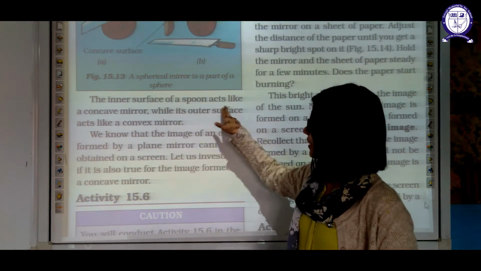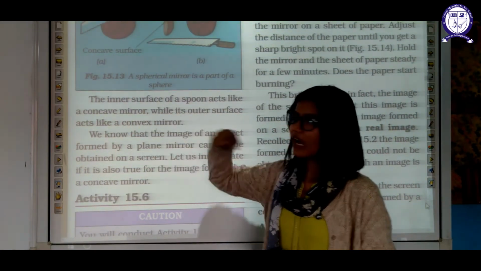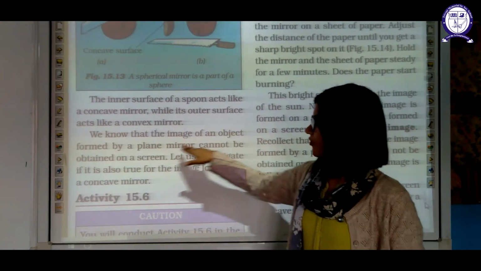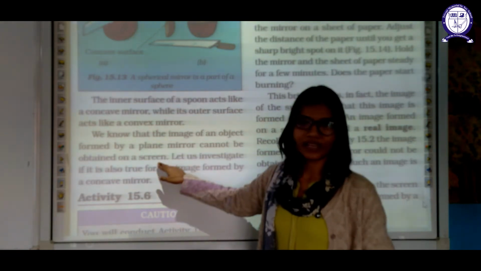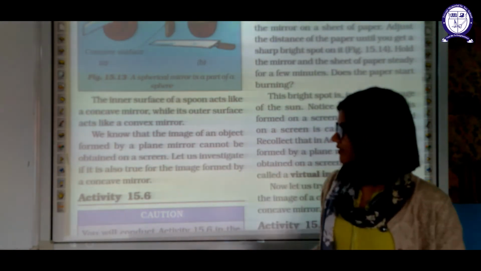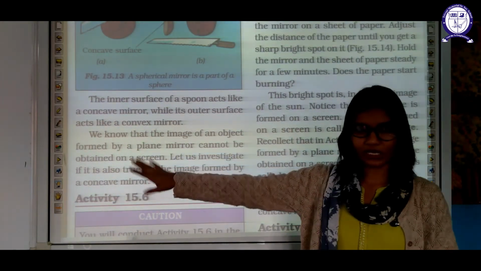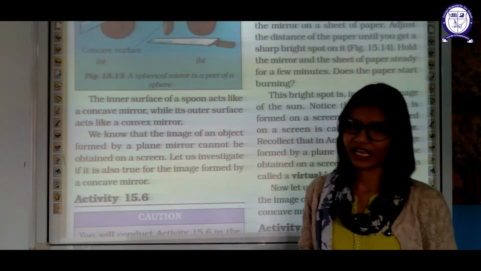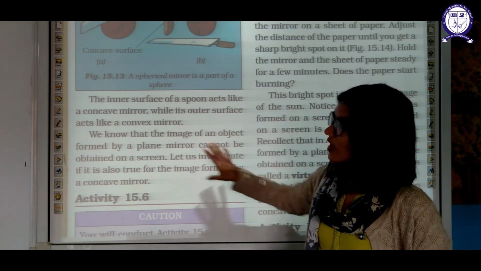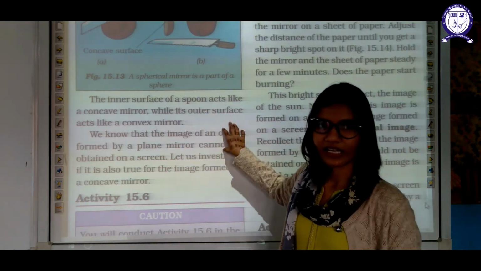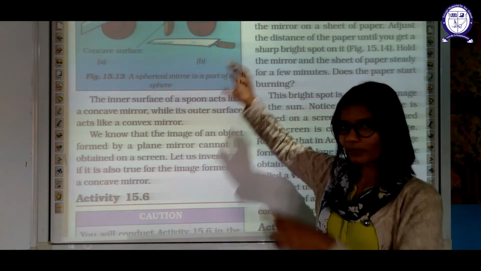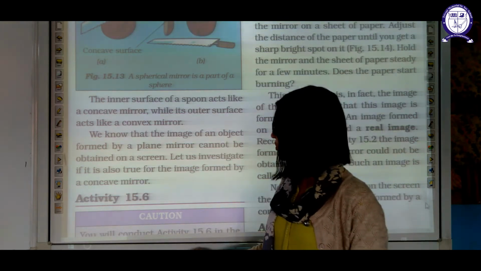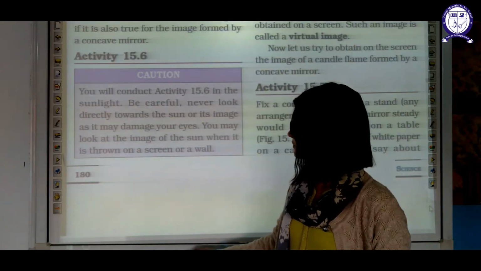The inner surface of a spoon acts like a concave mirror, and the outer surface will act like a convex mirror. We know that the image of an object formed by a plain mirror cannot be obtained on a screen. That's why we know that such images are virtual images. But when we get the image on the screen, we call it a real image. I have given you an example also. The image which you are seeing right now is a real image because this image is obtained on a big screen. Now, let us investigate if it is true for the image formed by a concave mirror also.